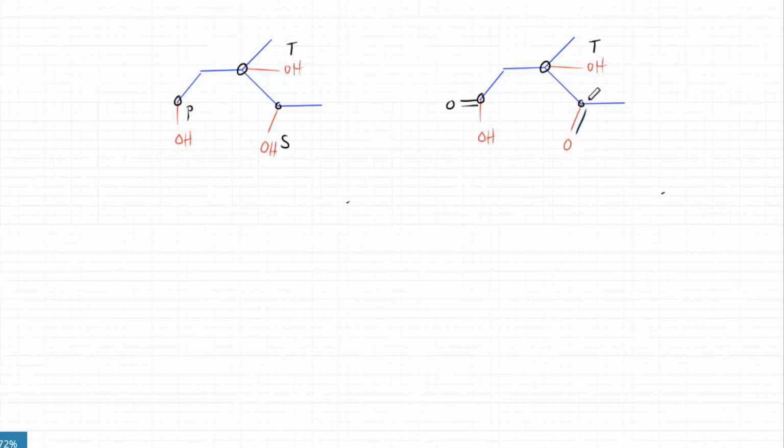Similarly, secondary alcohols used to get oxidized to ketones. A secondary alcohol is the one where the carbon with the OH, the alpha carbon, is bonded to two carbon chains. So that will turn into a ketone if you oxidize it.